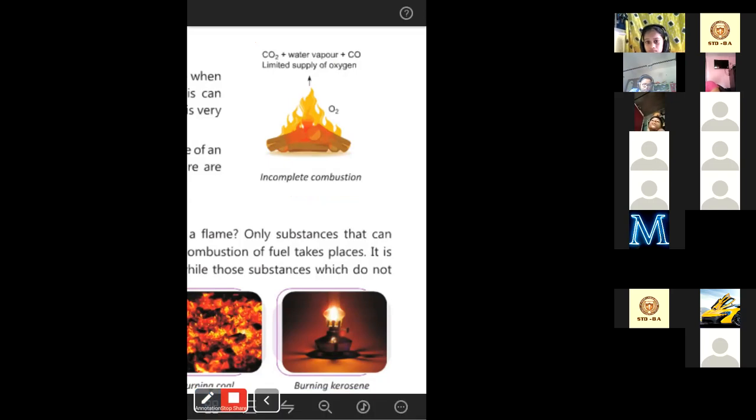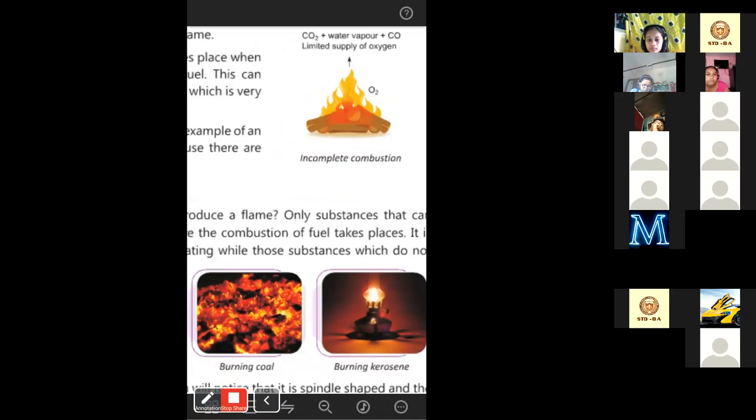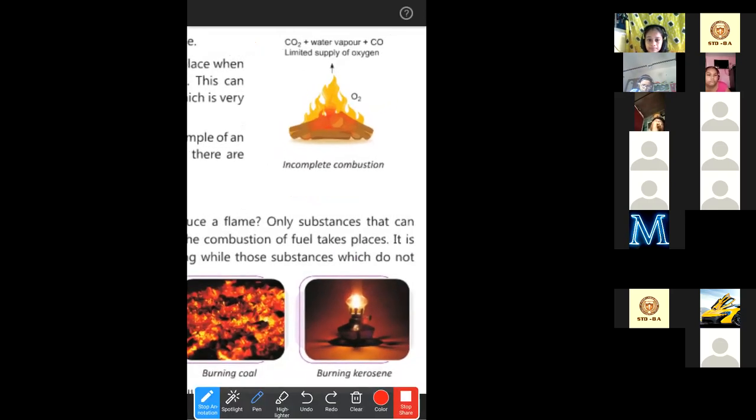And after some time, if enough oxygen is present there or added somehow, then the carbon monoxide will be converted again to carbon dioxide.